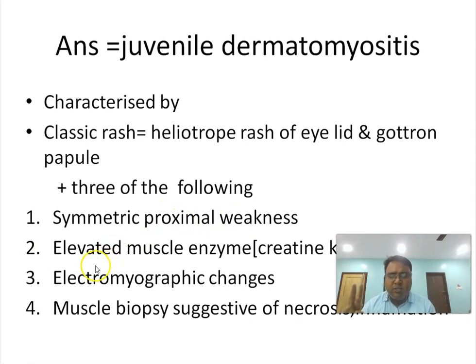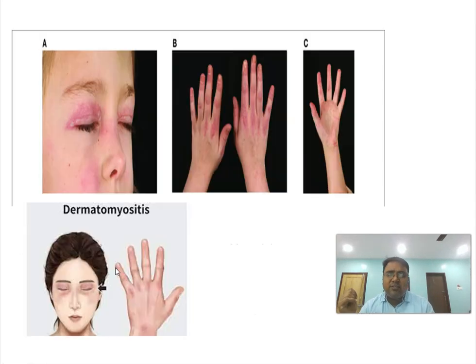Second is elevated muscle enzymes, your creatine kinase, LDH, aldolase. Third, electromyographic changes, and fourth is muscle biopsy suggestive of necrosis and inflammation. Among the four, we have to get three plus the classic rashes, and that will tell us we are dealing with a case of juvenile dermatomyositis. This is the classical picture of heliotrope rash and Gottron papules.